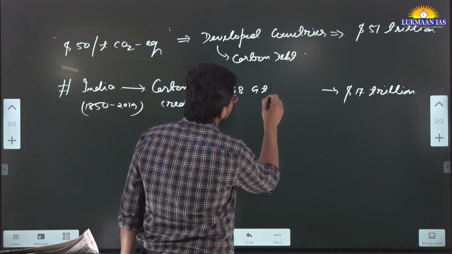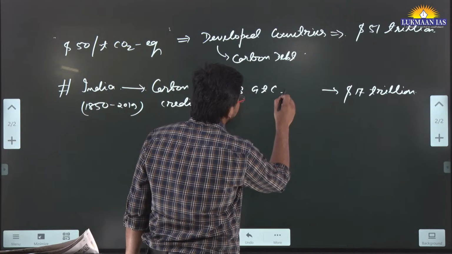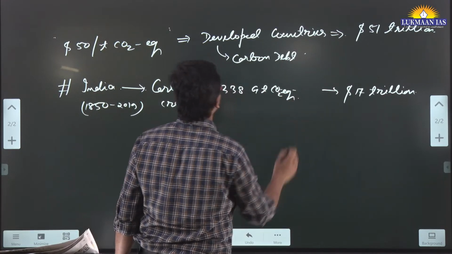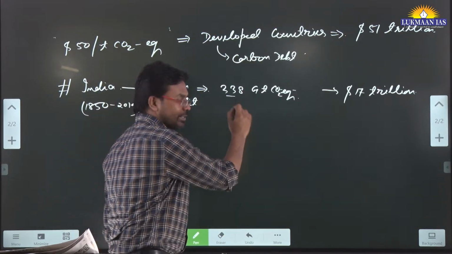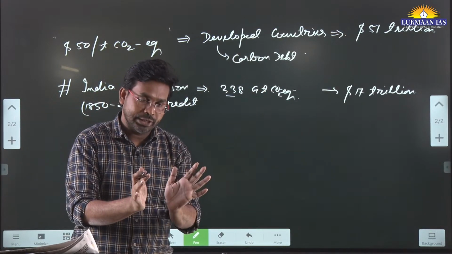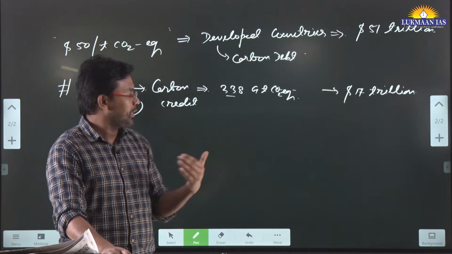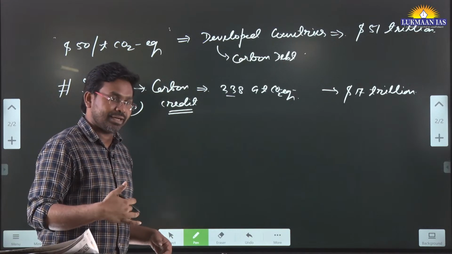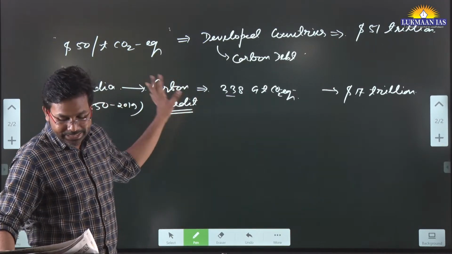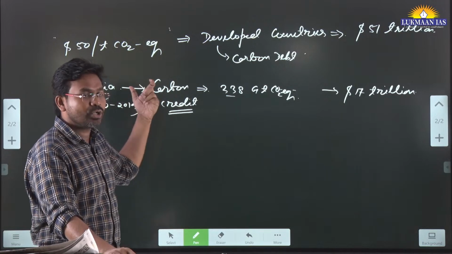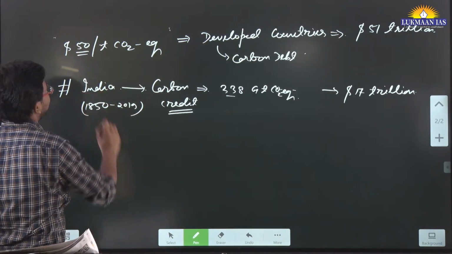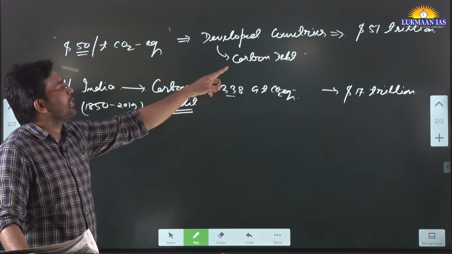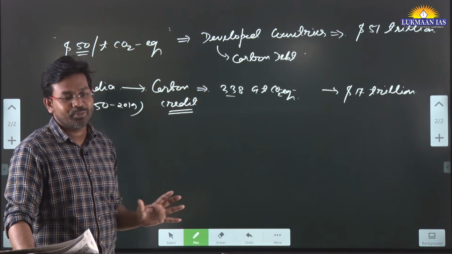CO2 equivalent. India is a very big country with a huge population. So if we account for it that way, India still is on a carbon credit, which means we should be on the receiving side. In this article they have also priced carbon at a very nominal rate, $50 per ton of carbon dioxide equivalent, a very small amount. So these developed countries owe a huge amount to the world.